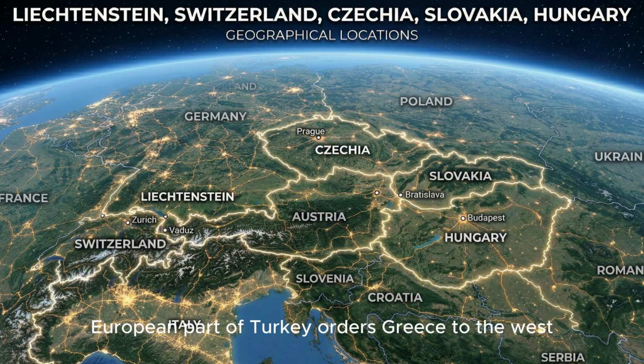Greece borders Albania, North Macedonia, and Bulgaria to the north, faces the Aegean Sea and Mediterranean Sea to the east and southeast, with maritime borders toward Turkey, and faces the Ionian Sea to the west.